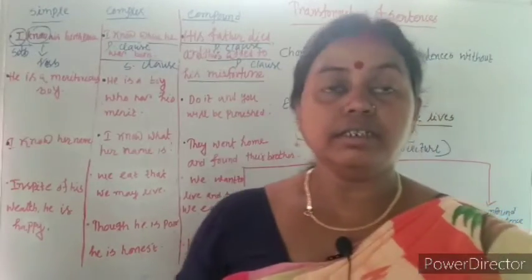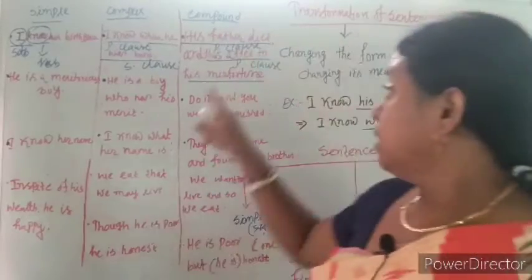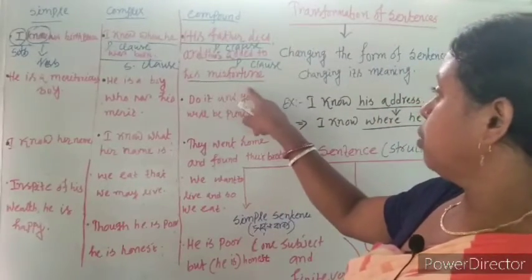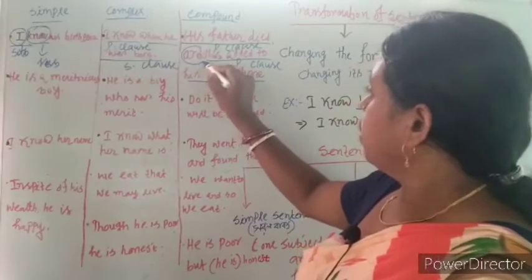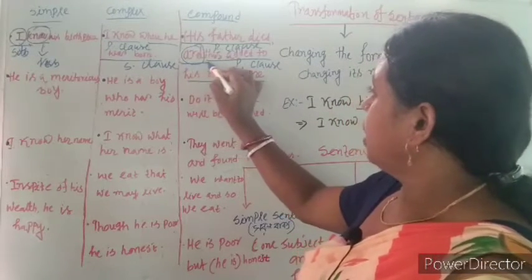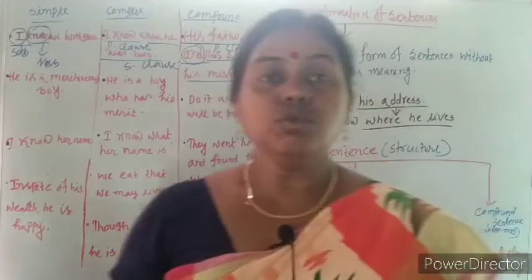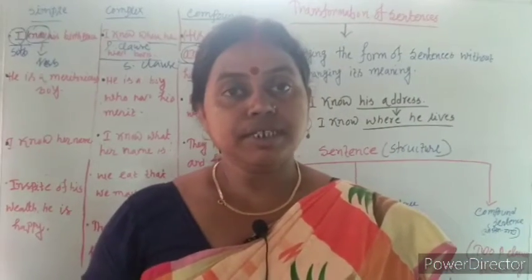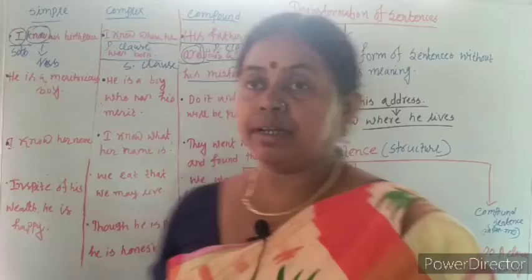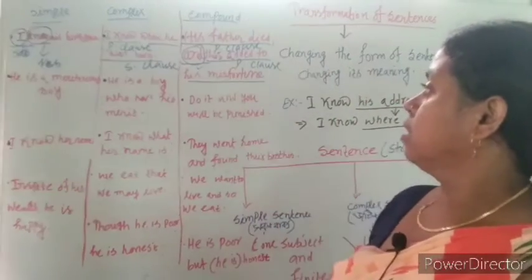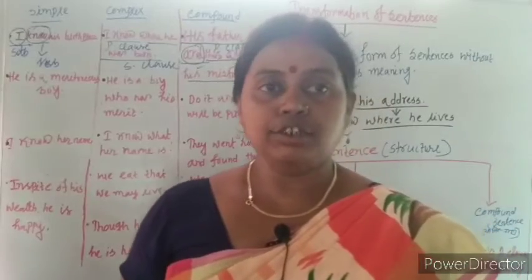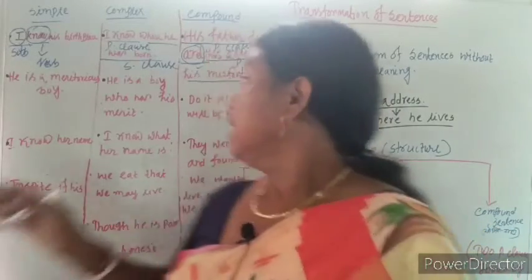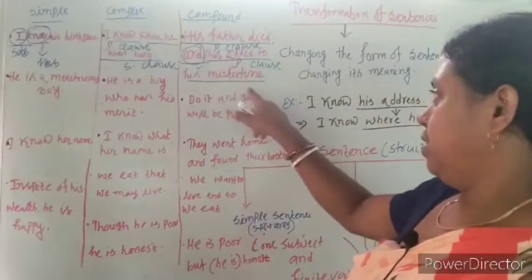His father died is a principal clause and this added to his misfortune is also a P clause, and these two P clauses are joined by the conjunction and. So, two principal clauses joined by the conjunction and, it is a compound sentence.